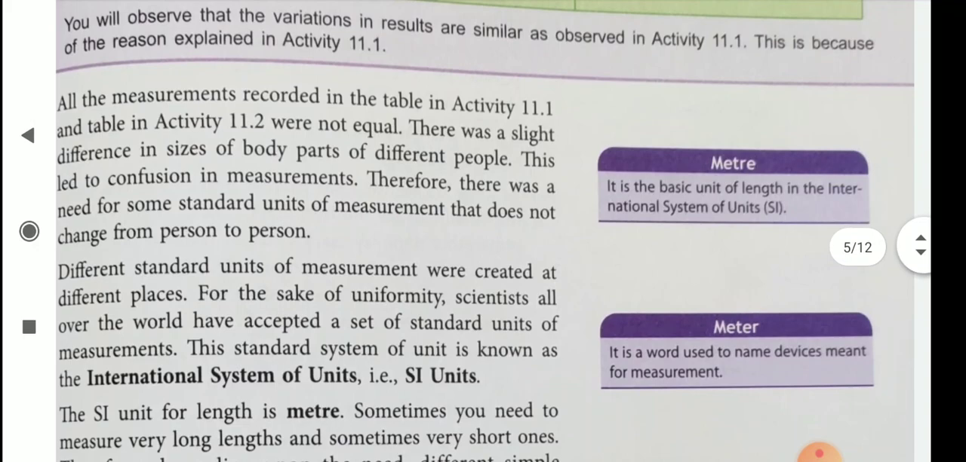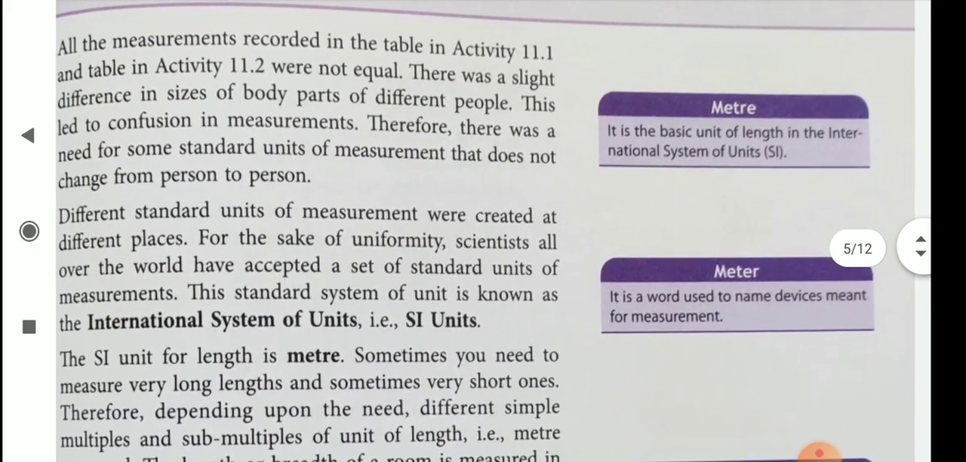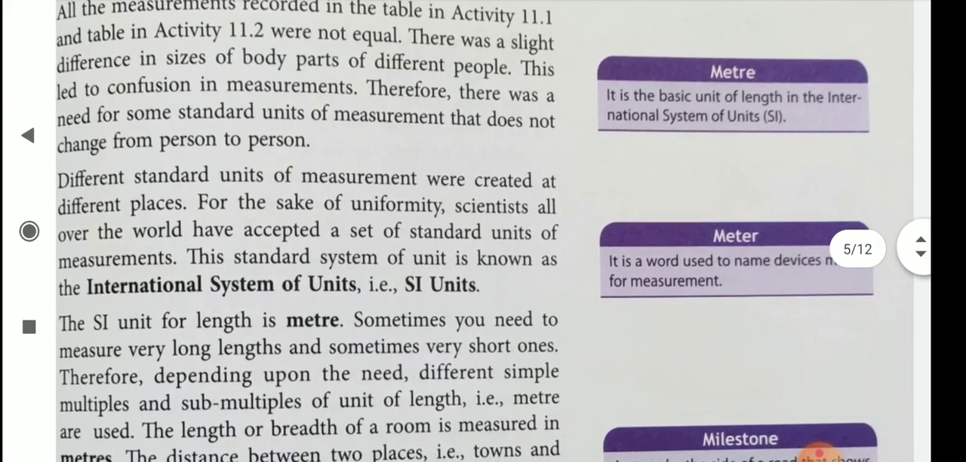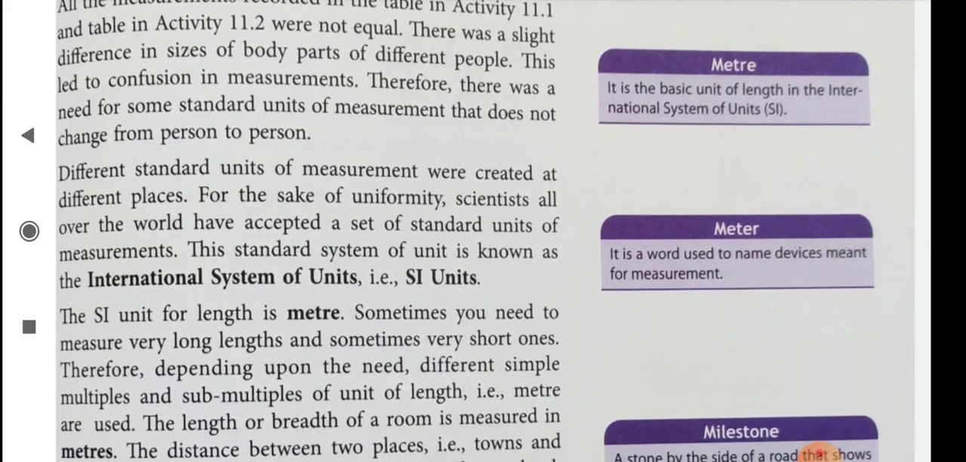Then all measurements were recorded here. So children, 1 cubit and 1 handspan are different measures, and it varies from person to person. Then we use the International System of Units, meaning SI units. The SI units bring uniformity, and scientists all over the world have accepted a set of standard units of measurement. The SI unit for length is meter.